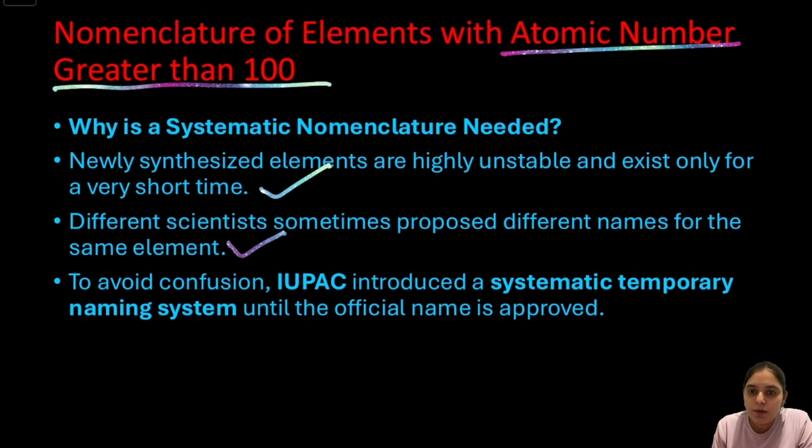To solve this problem, IUPAC, which stands for the International Union of Pure and Applied Chemistry, introduced a systematic temporary naming system. You have to remember some important points of this slide: elements with atomic number greater than 100 are generally synthetic and highly unstable. Different scientists may propose different names for the same element. To avoid confusion, IUPAC assigned a systematic temporary name. Once the discovery is verified, the element receives its official name and symbol.